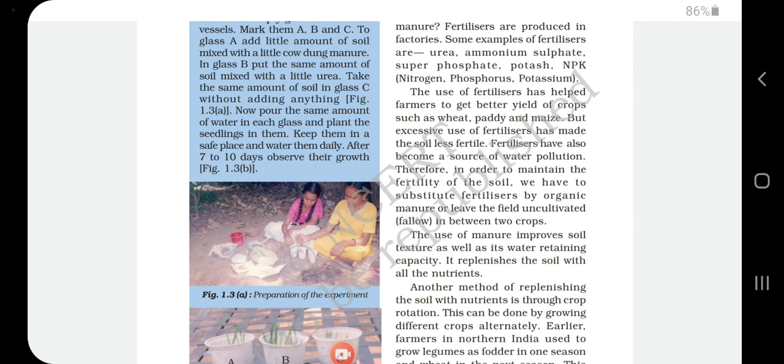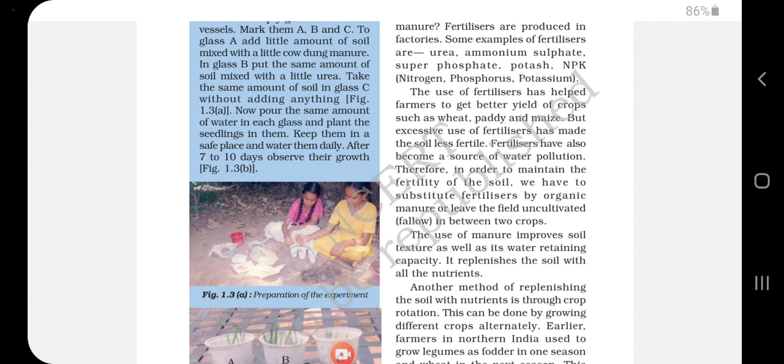First we should crop one land, then leave the land as it is, and after 2 or 3 crops go for another neighboring land and cultivate that one. The earlier cultivated land we should keep as it is. Why?